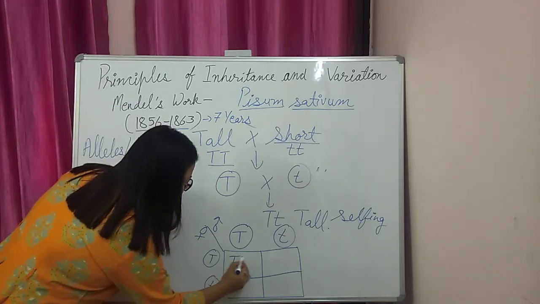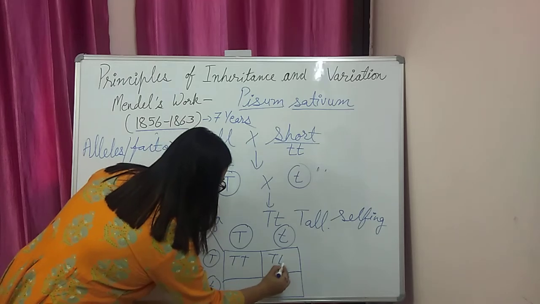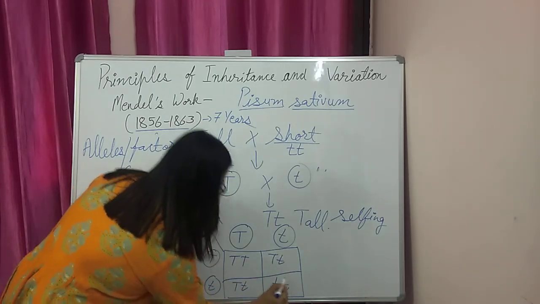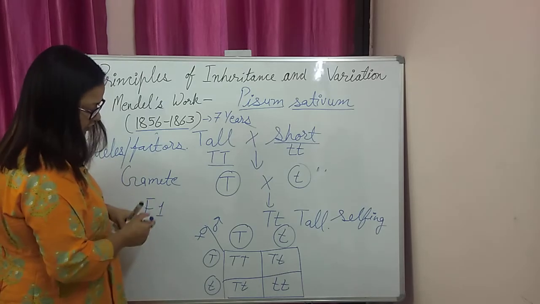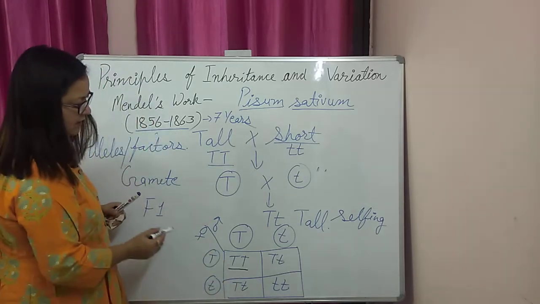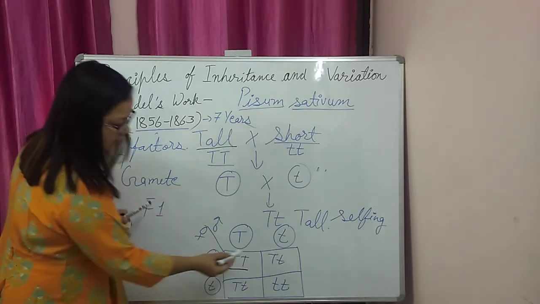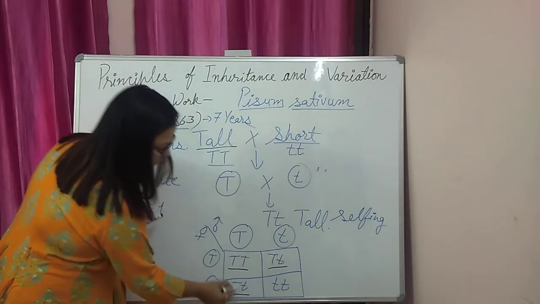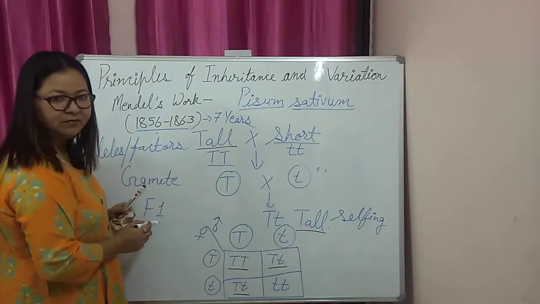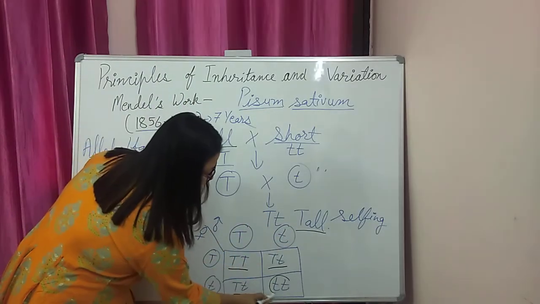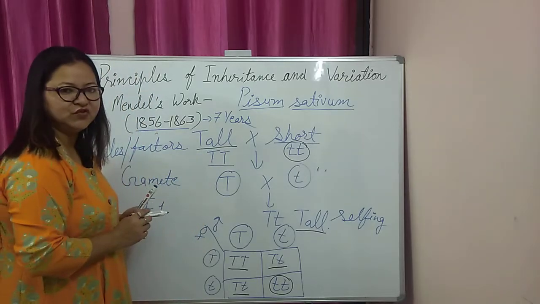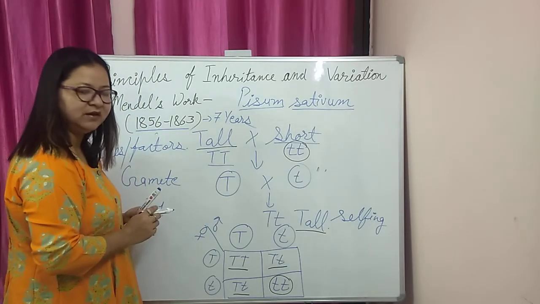Now random fertilization will take place, and in this way you can observe that we have capital T capital T, that is for a tall plant; capital T small t, that is again a tall plant but the hybrid one; and small t small t, which is the recessive trait of the characteristic.